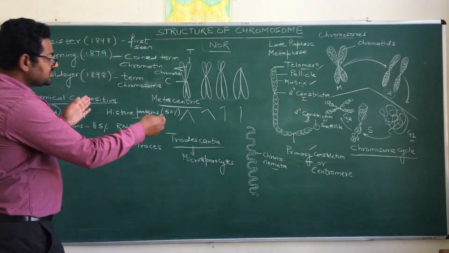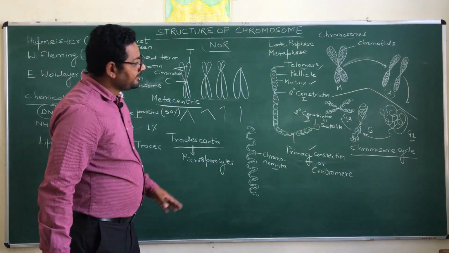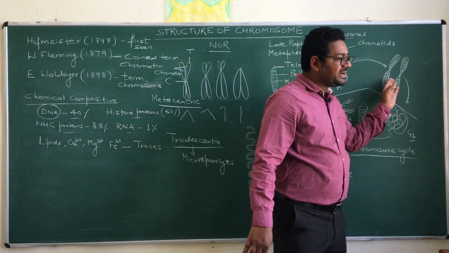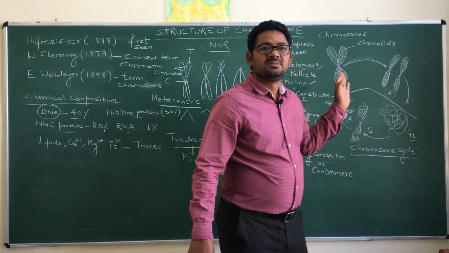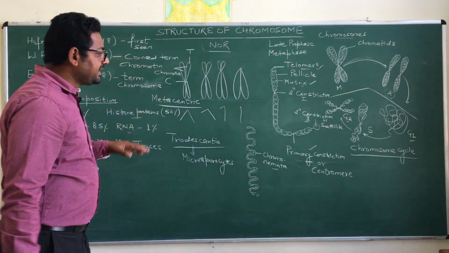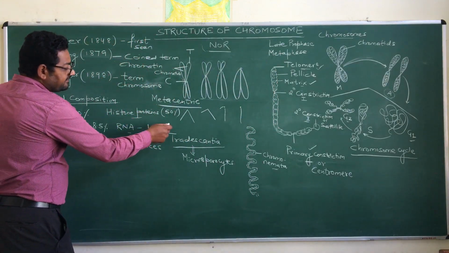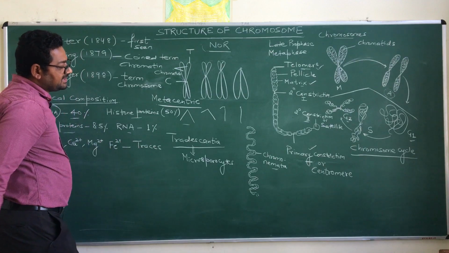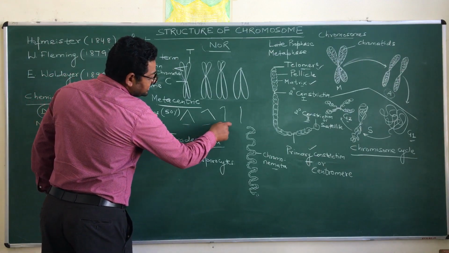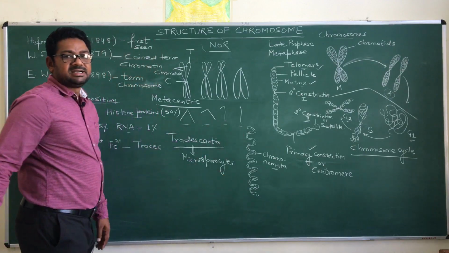So on the basis of the type of chromosome, when these chromosomes separate during the anaphase of cell division, they take various shapes. Either they will be present in the V shape, the L shape, the J shape, or the I shape.